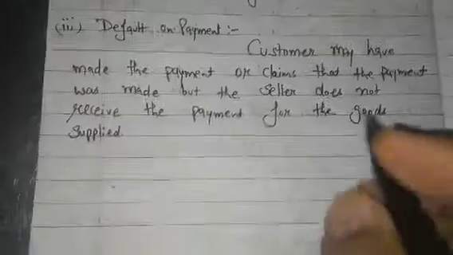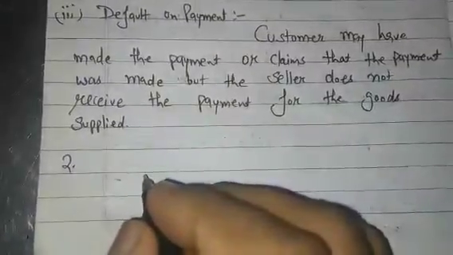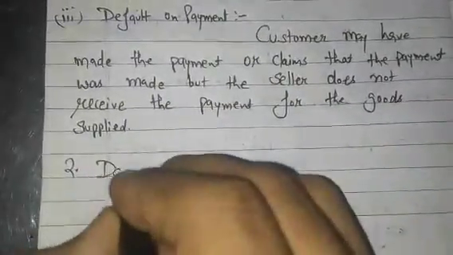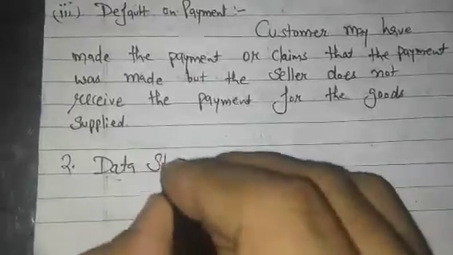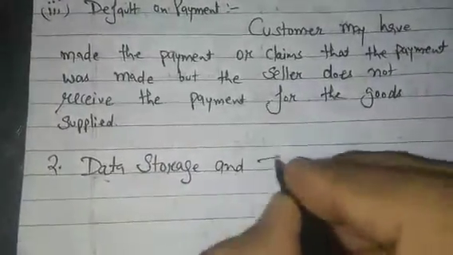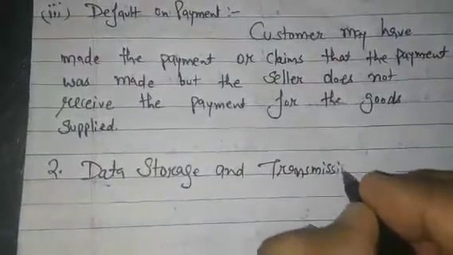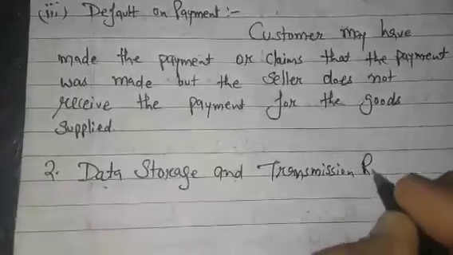Okay, so the second main heading is data storage and transmission risks.